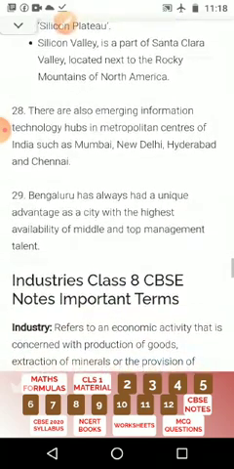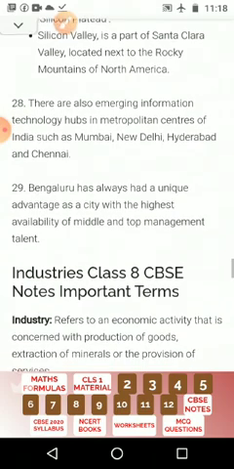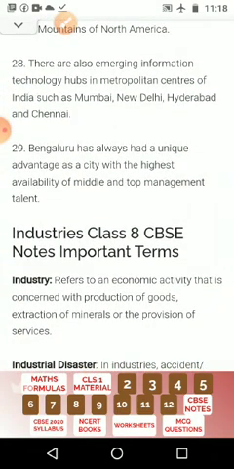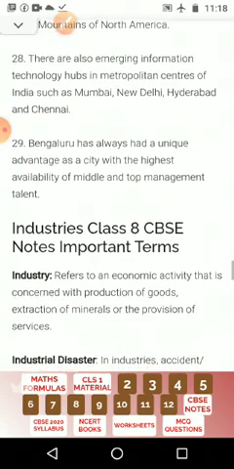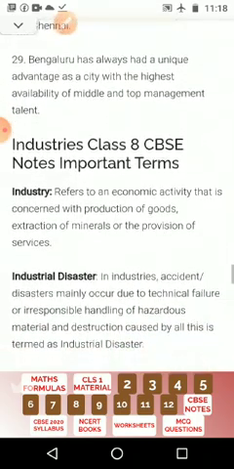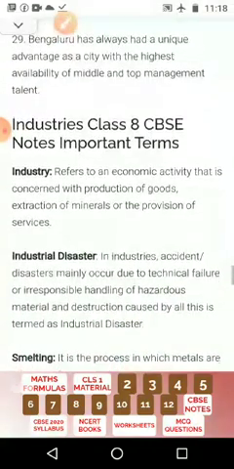There are also emerging information technology hubs in metropolitan centers of India such as Mumbai, New Delhi, Hyderabad, Chennai, Pune, etc. Bangalore has always had a unique advantage as a city with the highest availability of middle and top management talent. Then some of the important terms.